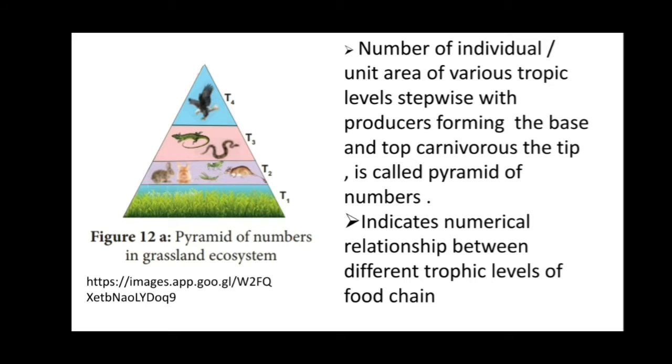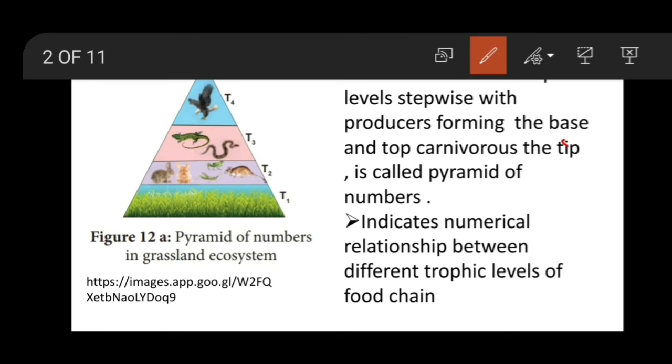So you can see here the pyramid is always upright, because the number of producers is more than the herbivores, and the number of herbivores is more than the secondary carnivores,